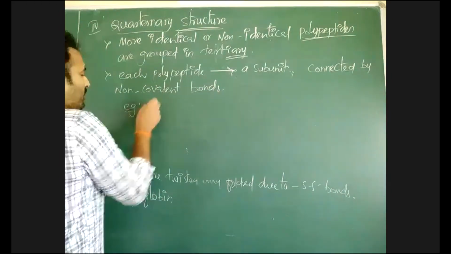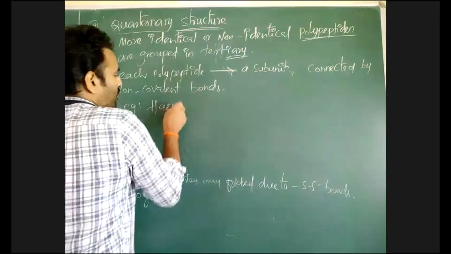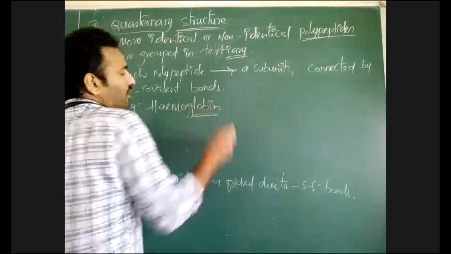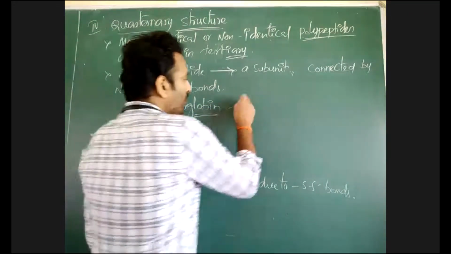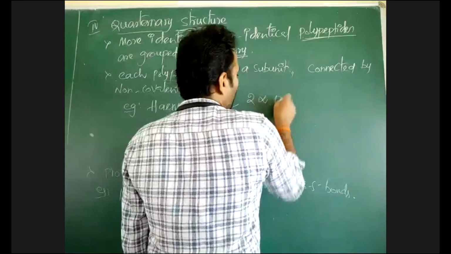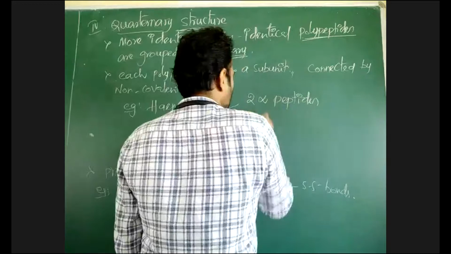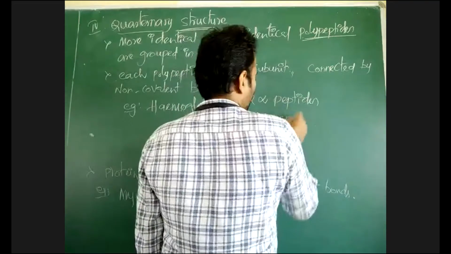Example for this is hemoglobin. Hemoglobin has 2 alpha peptides and 2 beta peptides.